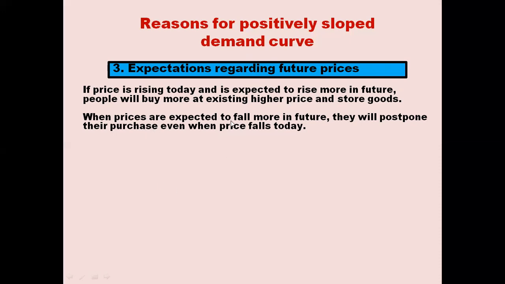But when prices are expected to fall more in future, suppose price is decreasing now, but consumers are expecting that it will decrease more in future. So they will postpone their purchase even when the price is decreasing today, because they think the price will decrease more in the future. So when prices are expected to fall, the demand will also decrease. So they are moving in the same direction.